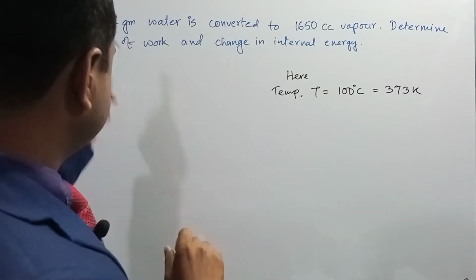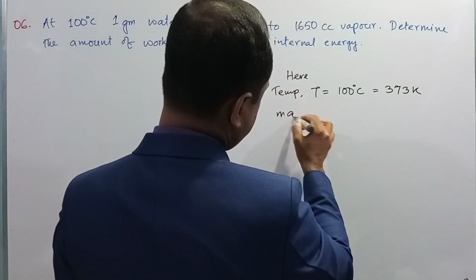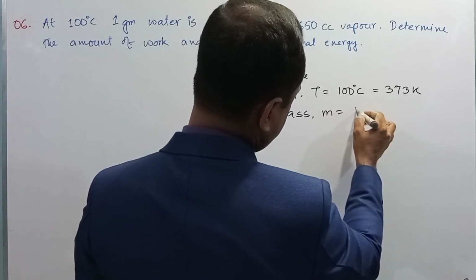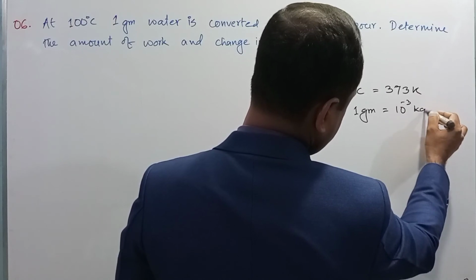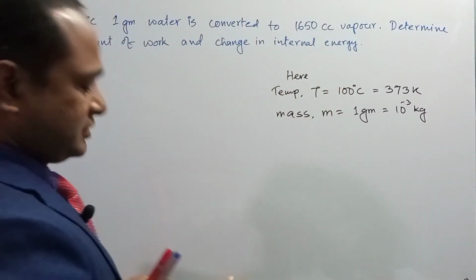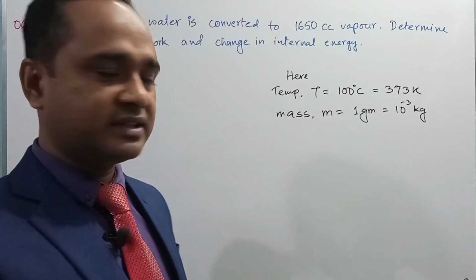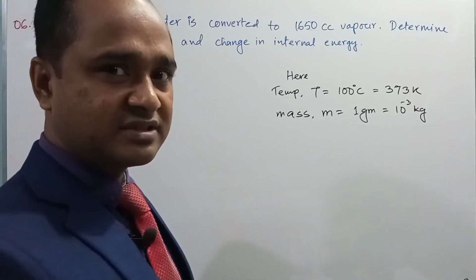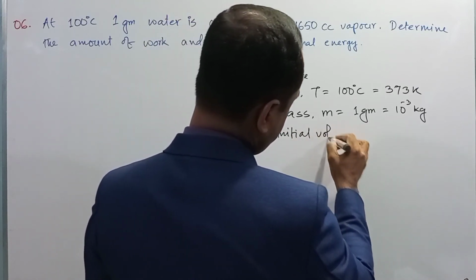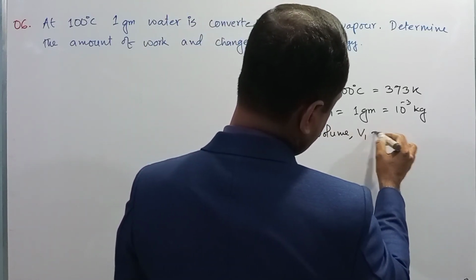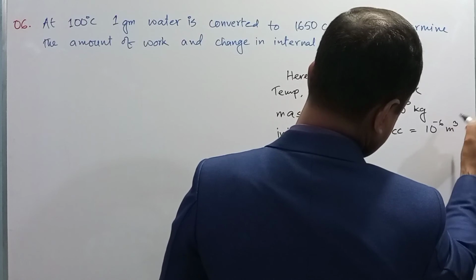So initially the mass of the water was 1 gram, that is 10 to the power minus 3 kg, and initially the system was in liquid or water, and the volume of 1 gram is 1 cc. Initial volume V1 is equal to 1 cc, that is 10 to the power minus 6 cubic meter.